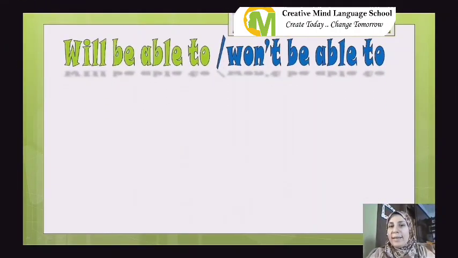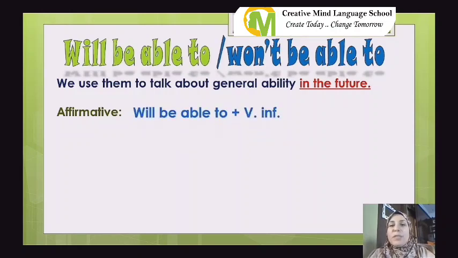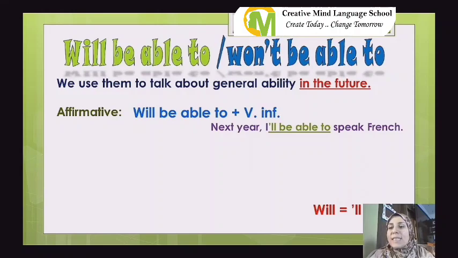Will be able to and won't be able to. We use them to talk about general ability in the future. Here also I'd like you to take care: we talked about three tenses. In the present we use can or can't, in the past we use could or couldn't, and now in the future we use will be able to or won't be able to. The affirmative form is will be able to plus the verb infinitive, and notice that the contraction of will is apostrophe double L. Example: next year I will be able to speak French.